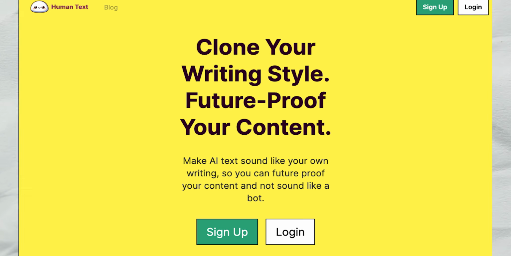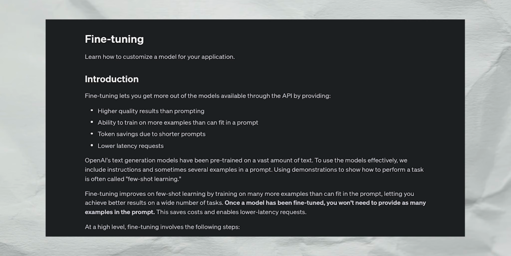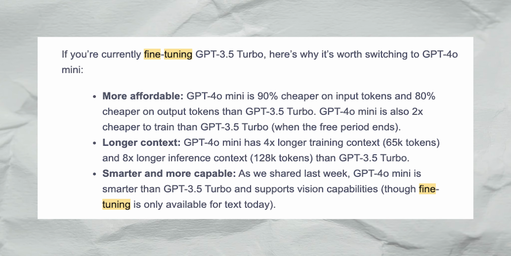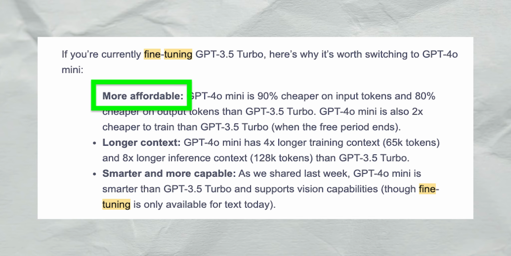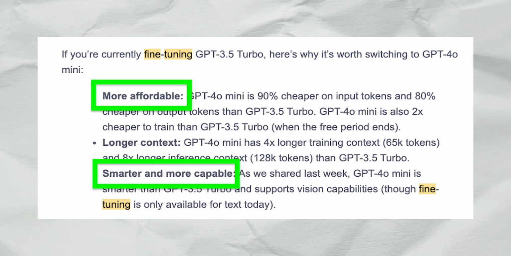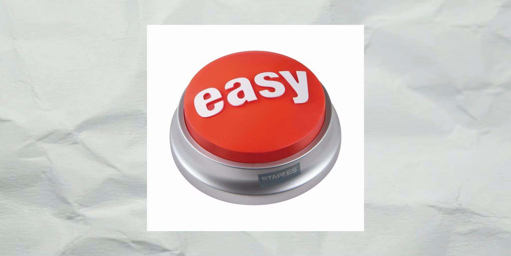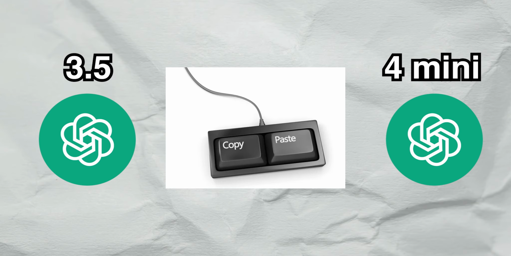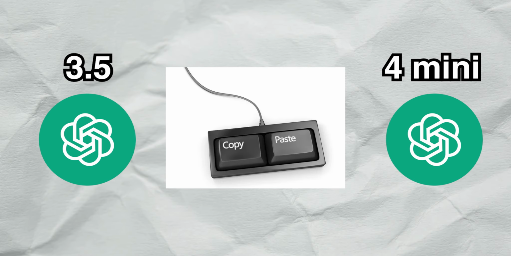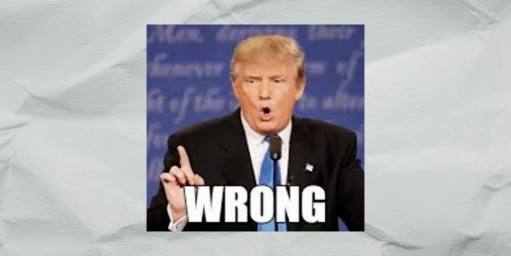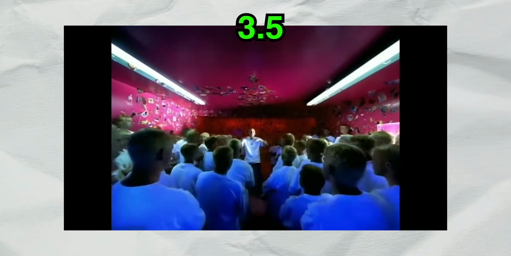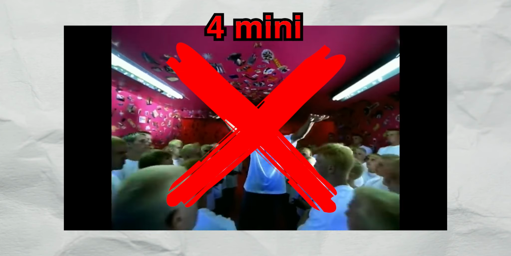My human text tool writes human text by fine-tuning ChatGPT to write in my style. GPT-4o mini fine-tuning came out, which is 8 to 10 times cheaper and smarter. I thought migrating over to GPT-4o mini would be easy since it's so much smarter, as I can just feed it the same training data I gave to ChatGPT and it'll do an even better job, right? Wrong. For some reason, while ChatGPT can be a little bit more unhinged to sound like me, GPT mini cannot.